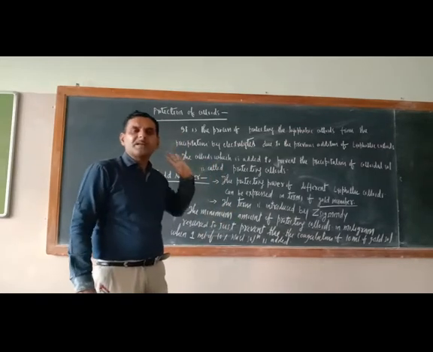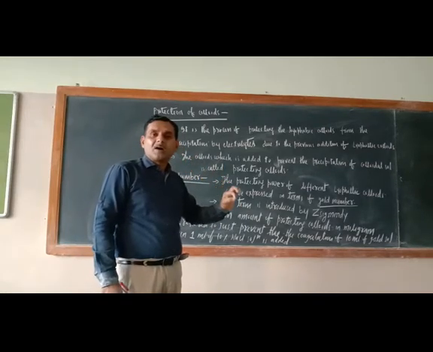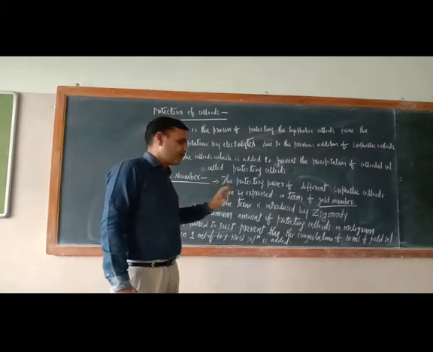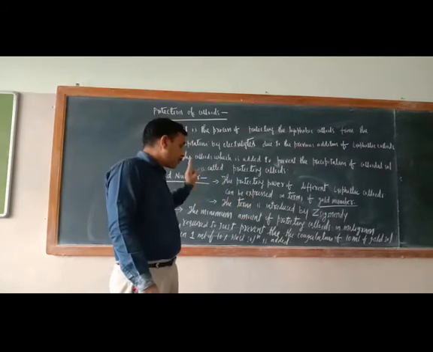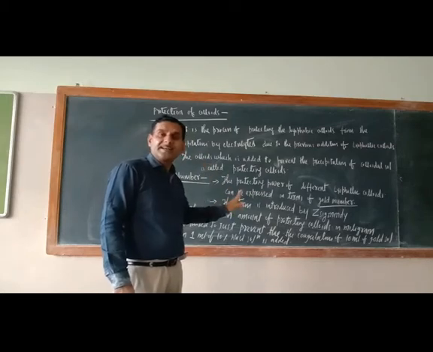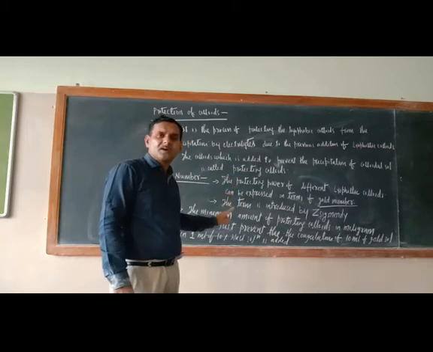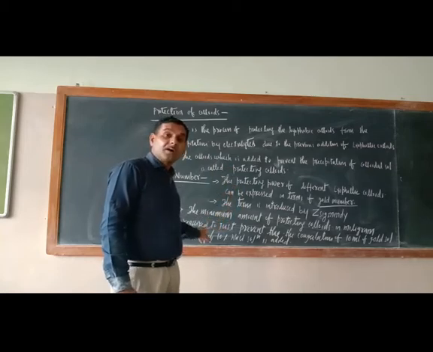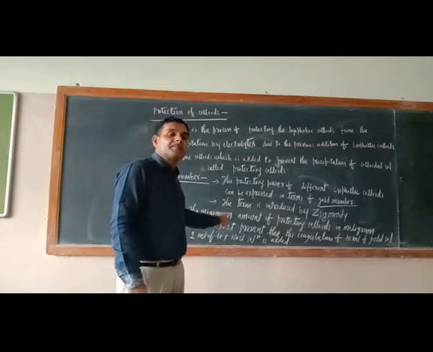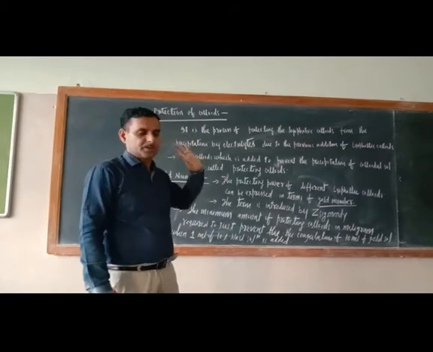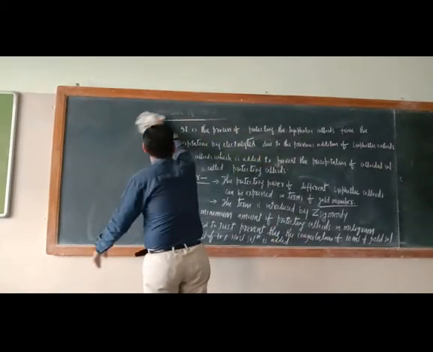So the gold number is nothing but the amount in milligram of protecting colloid which prevents the precipitation of 10 milliliter of gold salt from 1 milliliter of 10% NaCl solution. Suppose still you have not got it. I hope that you have written protection of colloids.